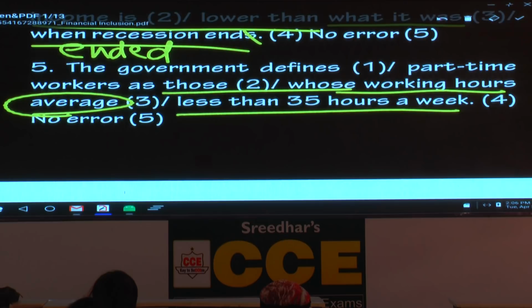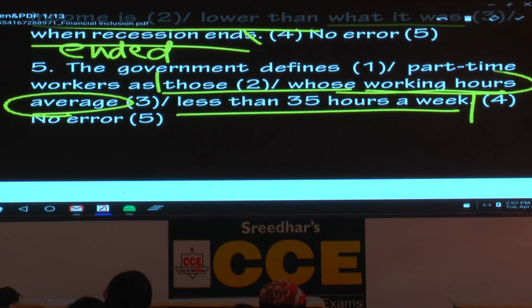Do you find a verb anywhere? When you start here and stop here, where is the verb? Those whose working hours, there is no verb. Less than 35 hours a week, there is no verb. Without a verb, can you expect a clause? Then you are left with only one word, common sense. Which word is that? Which part of speech is it? It's a verb.